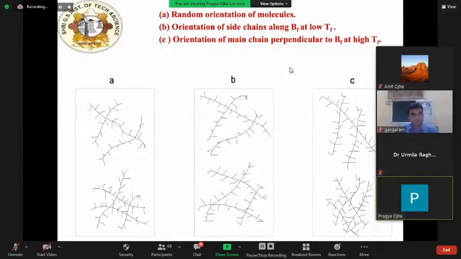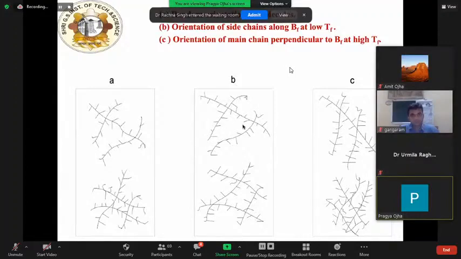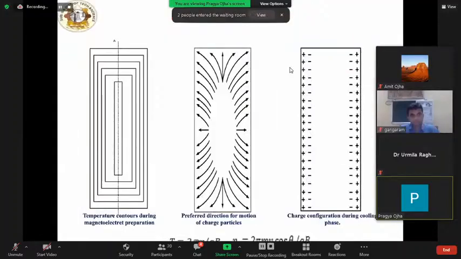As forming temperature is increased, freedom and mobility of the chain is increased, and oriented side chains push and pull main chains at right angles to the direction of the magnetic field, which causes a decrease in dielectric constant. In due course of time during storage, because of thermal motion, dipoles get oriented randomly and cause decay in surface charge and recovery of dielectric constant.